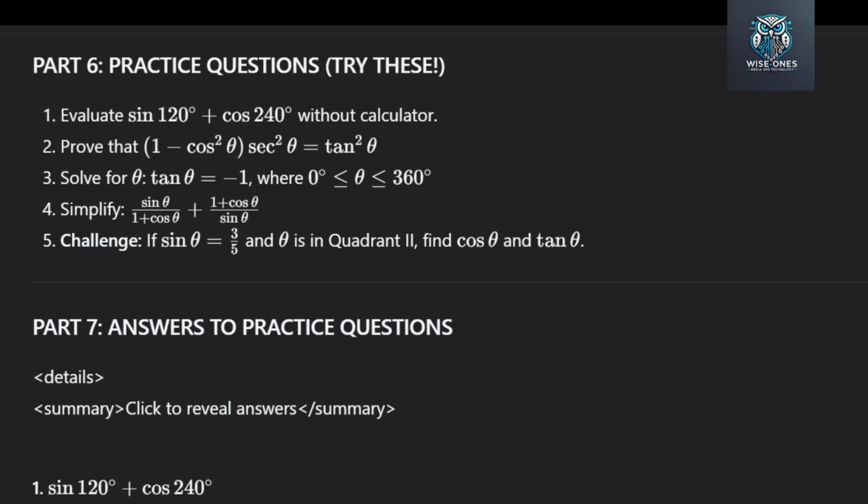Question 3. Solve for theta. Tan theta equals -1, where theta is between 0 degrees and 360 degrees. Question 4. Simplify sine theta over 1 plus cosine theta, plus 1 plus cosine theta over sine theta. Question 5 is a challenge. If sine theta equals 3/5 and theta is in quadrant 2, find cosine theta and tan theta.